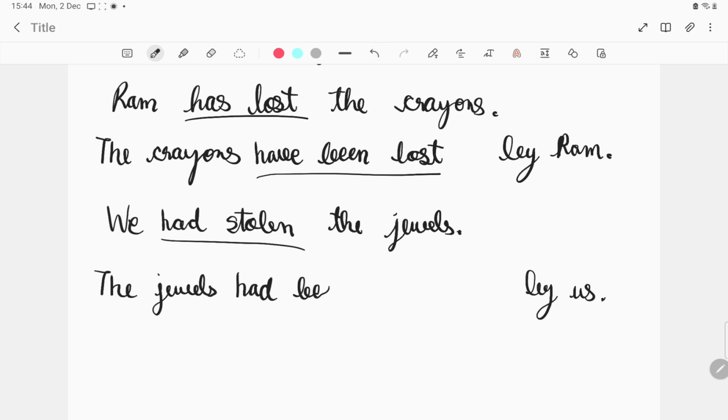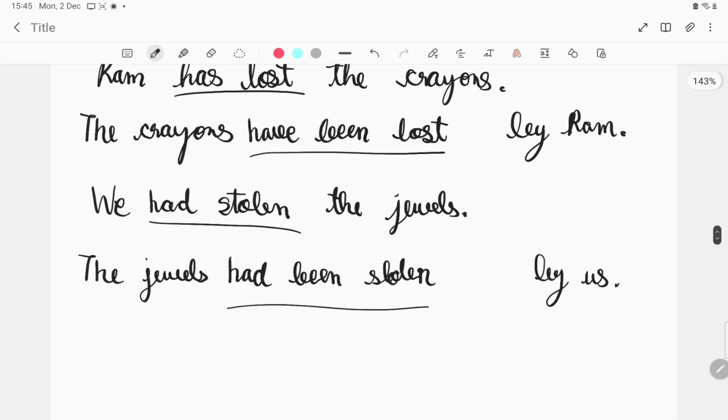Had been stolen. It's not have, it's had here, because it is past perfect. The jewels had been stolen by us. I think you've understood. So these are the examples of active and passive voice.